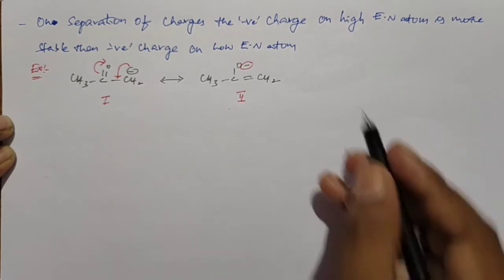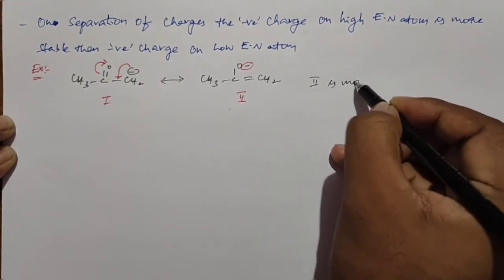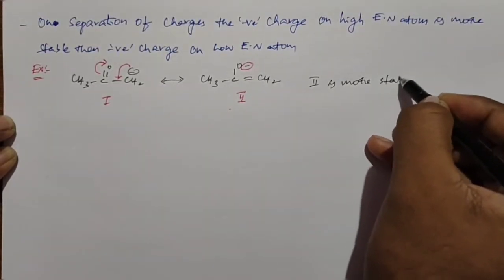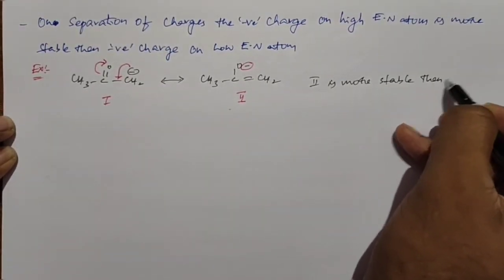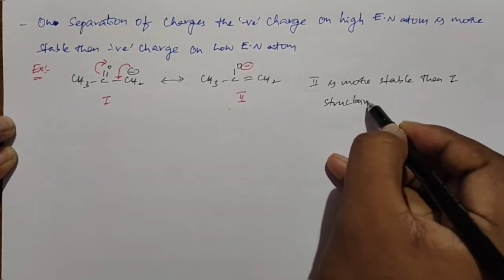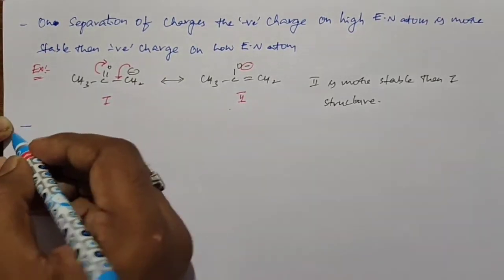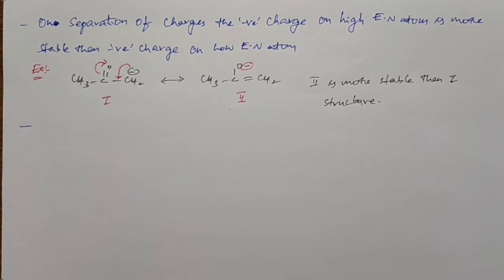So here the second structure is more stable than the first structure. That's all. Next, rule number 5. Rule number 5 is quite opposite to rule number 4.